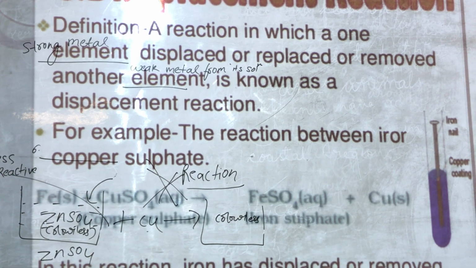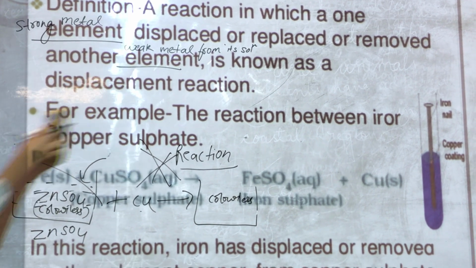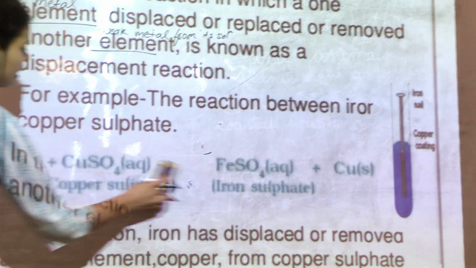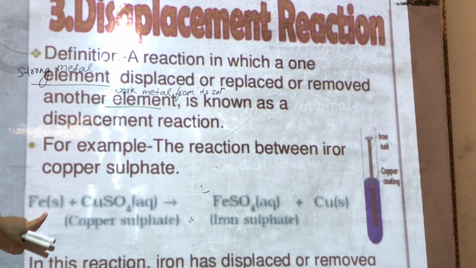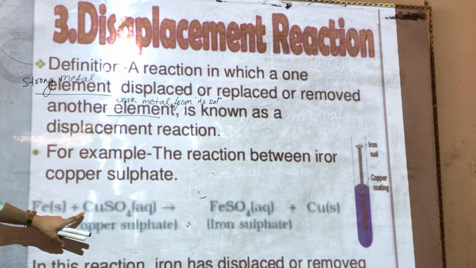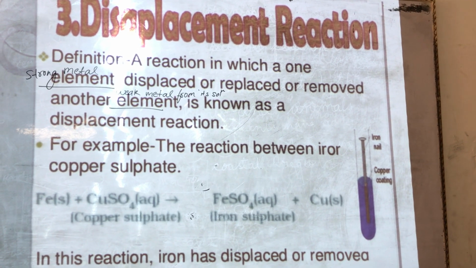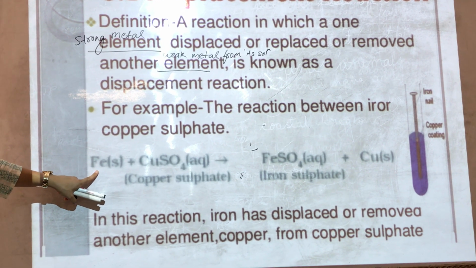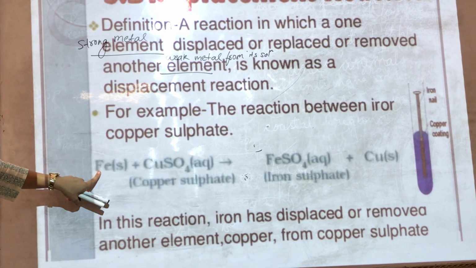For example, the reaction between iron and copper sulfate. We all know that copper sulfate is a salt which is blue in color. If you react it with iron, we know that iron is more reactive than copper.